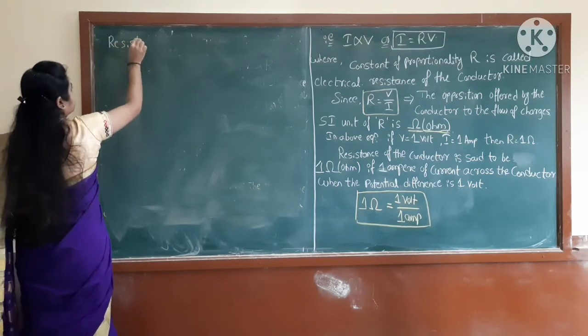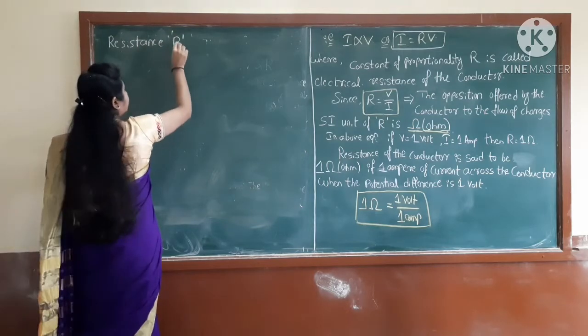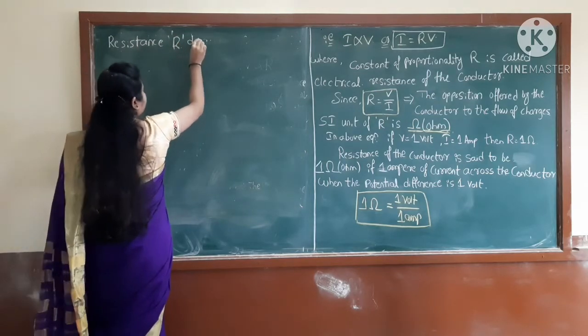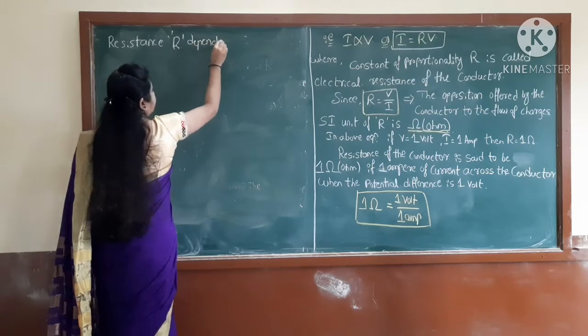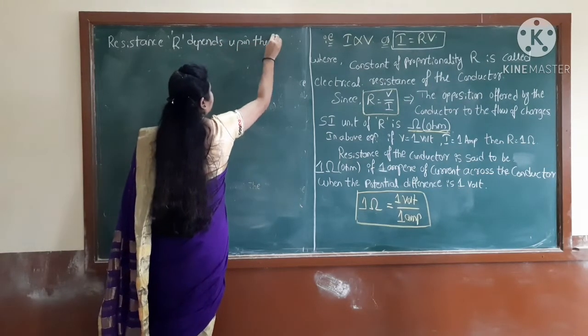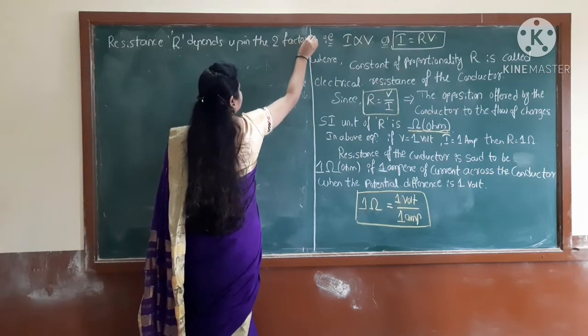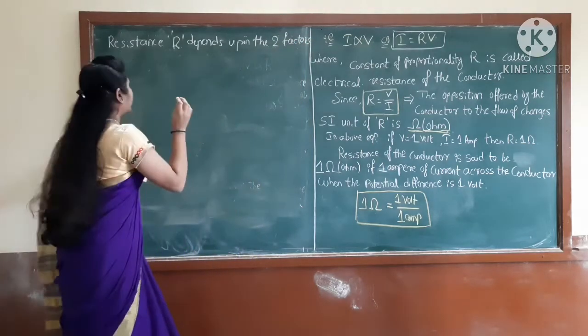Resistance R depends upon two factors. What are they?